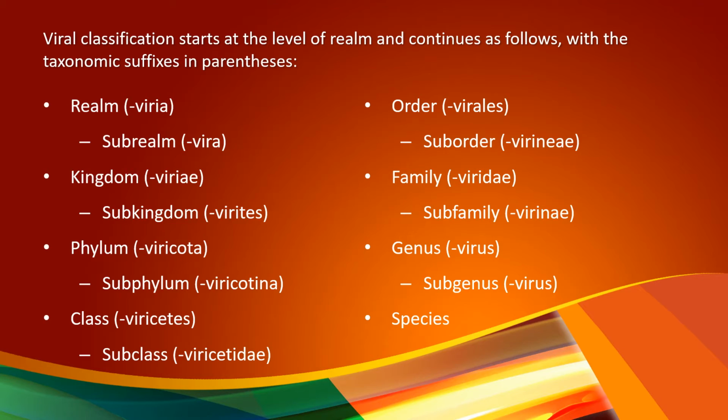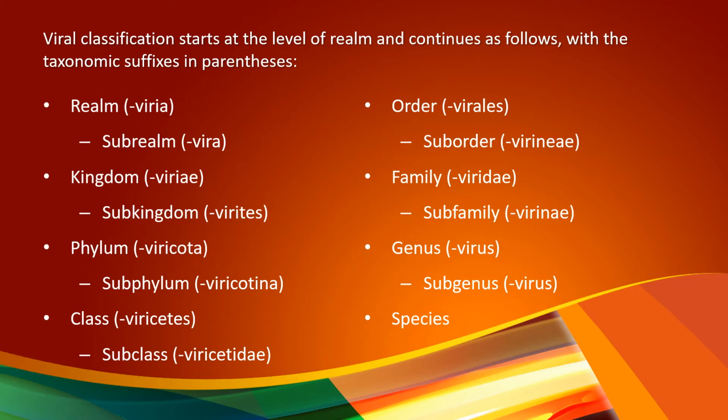This viral classification starts at the level of realm and continues as follows, with the taxonomic suffixes in parentheses. The highest level in viral classification based on ICTV is realm. The suffix is viria, followed by subrealm, the suffix is vira, and this is followed by kingdom.